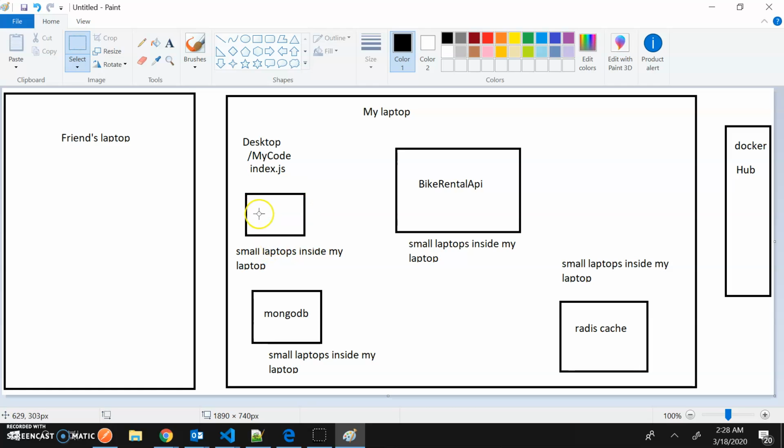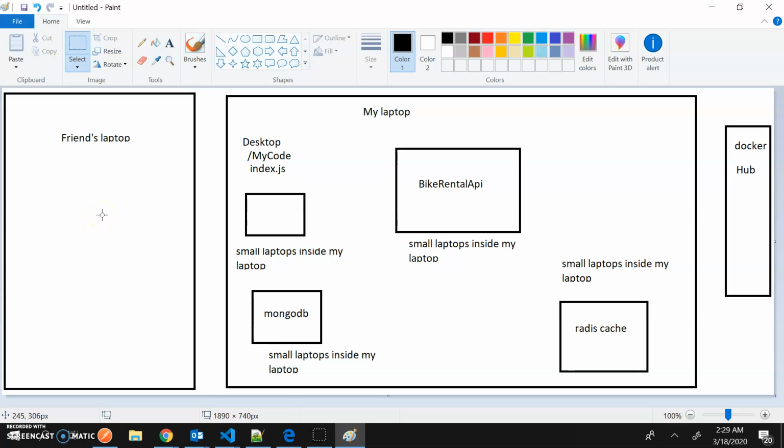And when I get this basic computer, I will transfer all my code to this computer, and then I can somehow transfer this small computer where my program is running to my friend's machine. Okay, how cool is that?